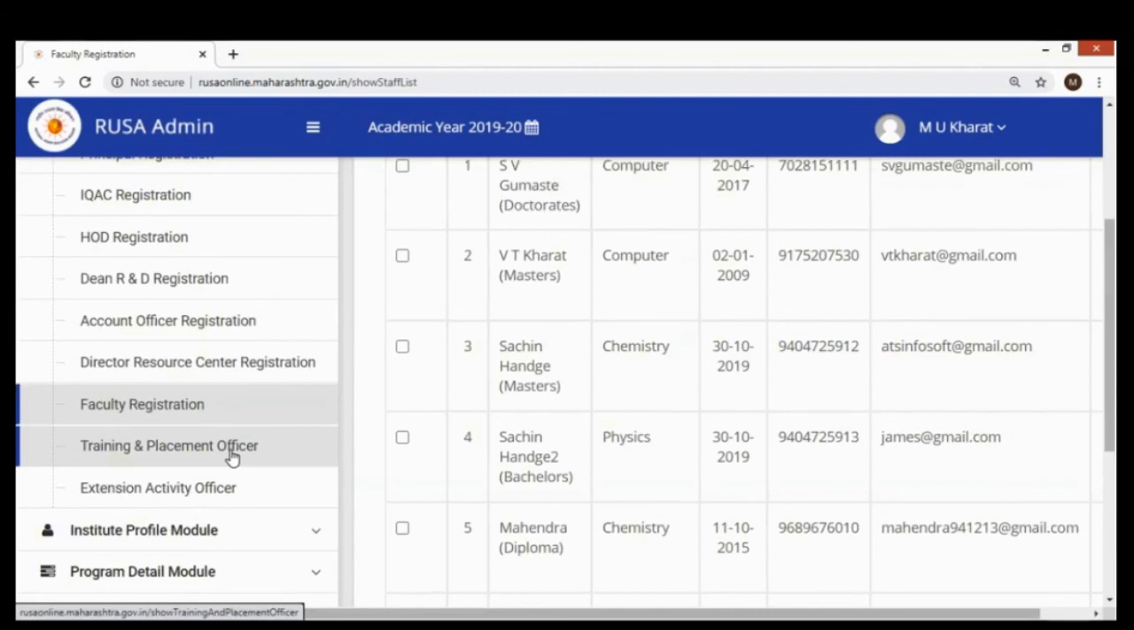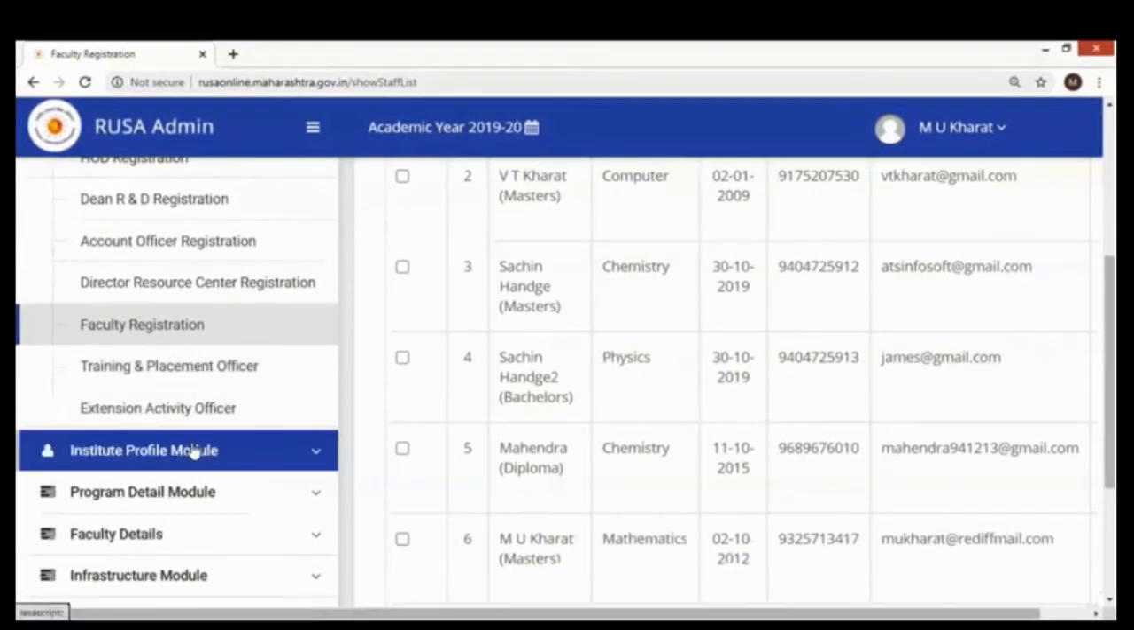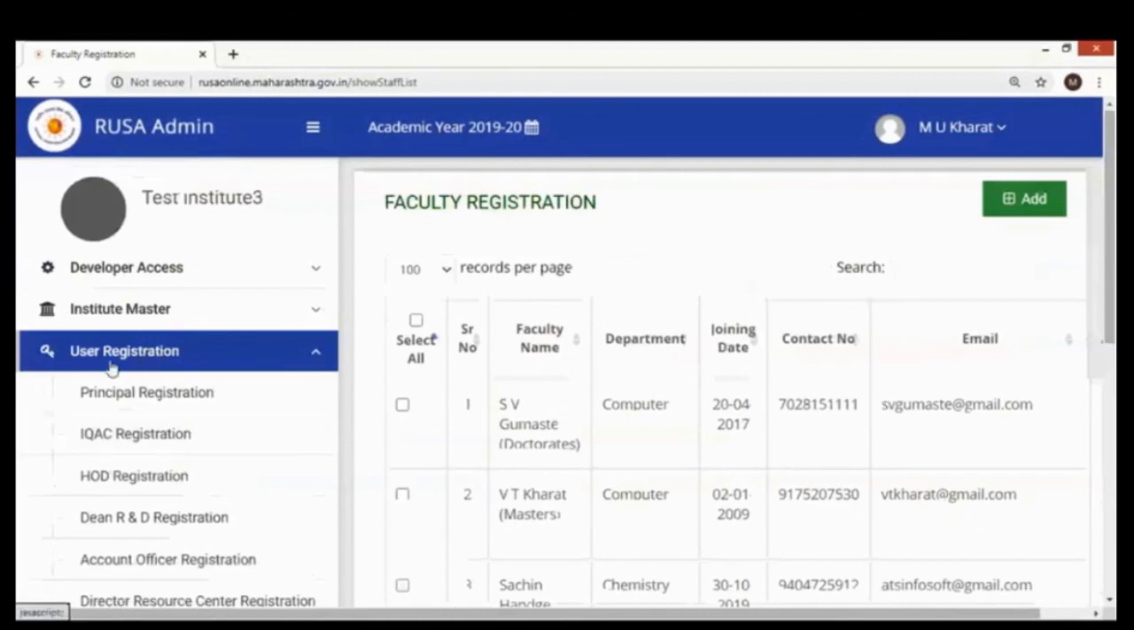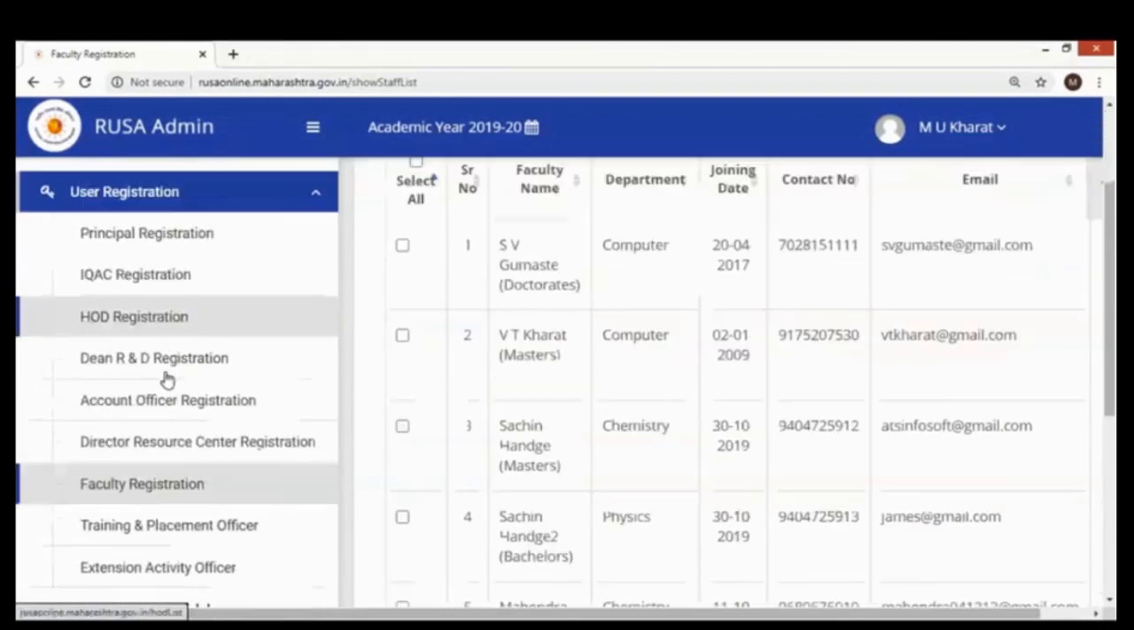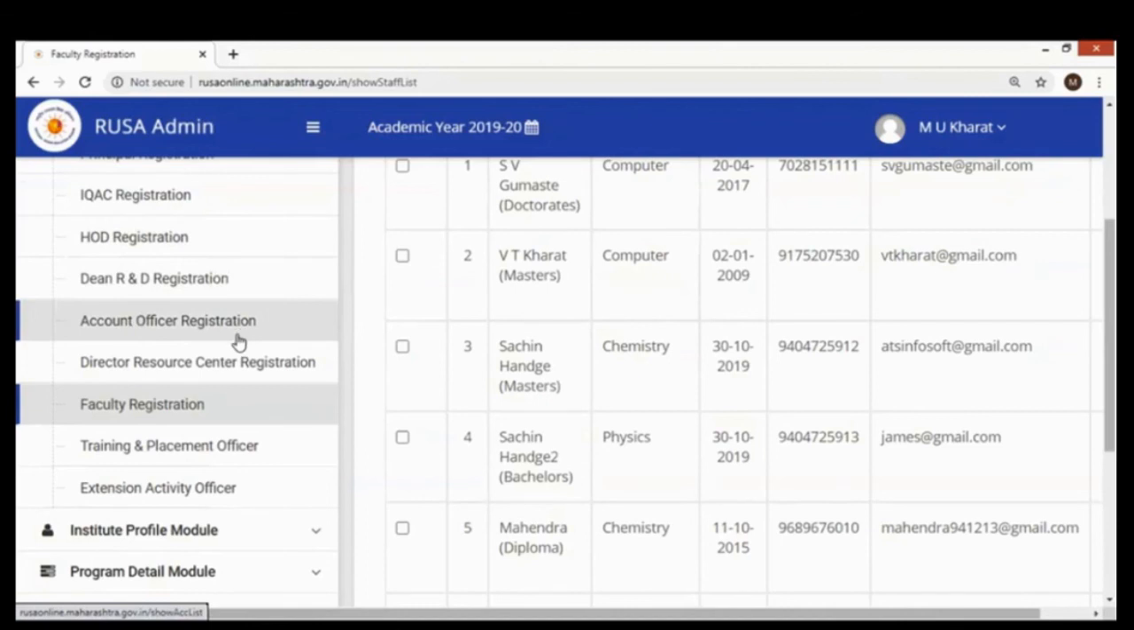In the same way, if some institutions do not have a training and placement officer, they can omit this part, but whosoever has one can register the training and placement officer and the extension activity officer. Once all these registrations are done under the user registration module, again I tell you that registration of faculty is the responsibility of the head of the department, and the IQAC in charge is responsible to register the head of the department, Dean R&D, accounts officer, director resource center, training and placement officer, and extension activity officer.